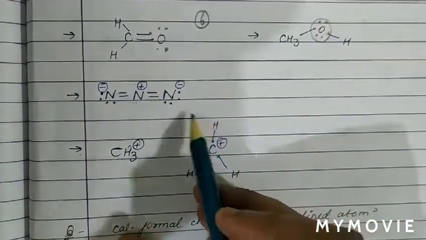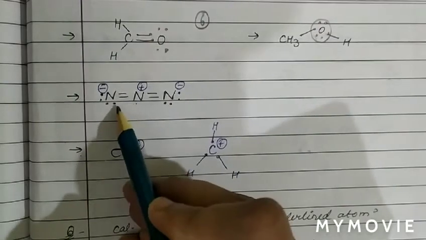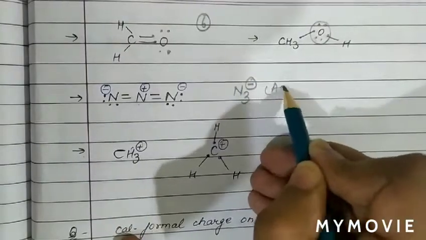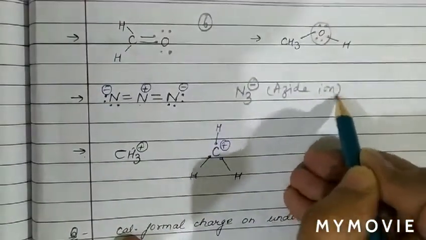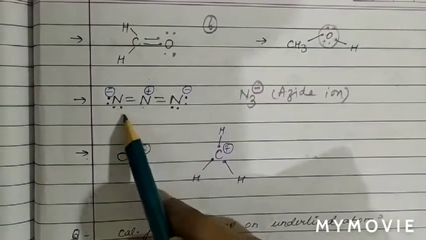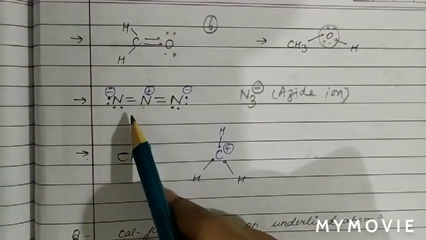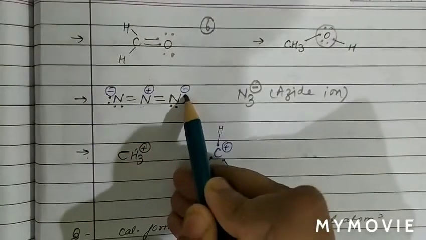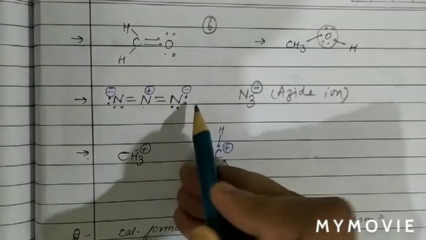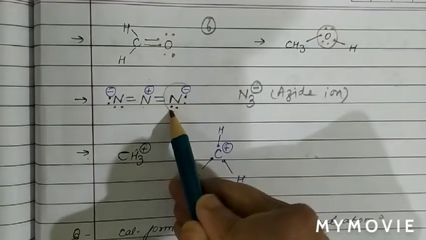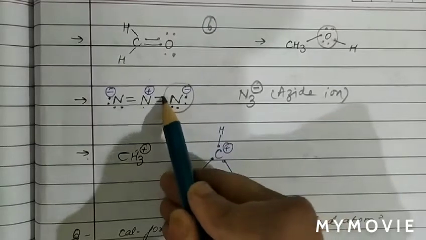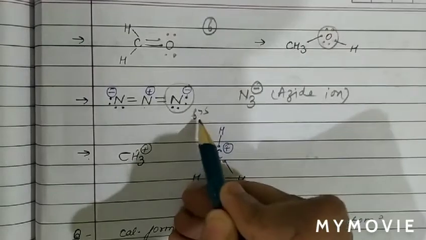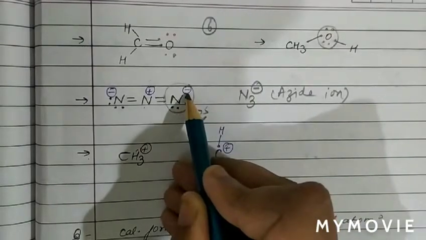Now see here in this case. As we can see, this case is basically an azide ion, N3 negative. We call this ion as azide ion. See, this is the structure of azide ion, and we are using the shortcut to find the formal charge on each nitrogen atom. As in this case, we can see how many electrons around nitrogen? 1 2 3 4 5 6. But the valence electron of nitrogen is 5 because group 15. Therefore 6 more than 5. So 1 unit greater. Therefore negative charge of 1 unit.